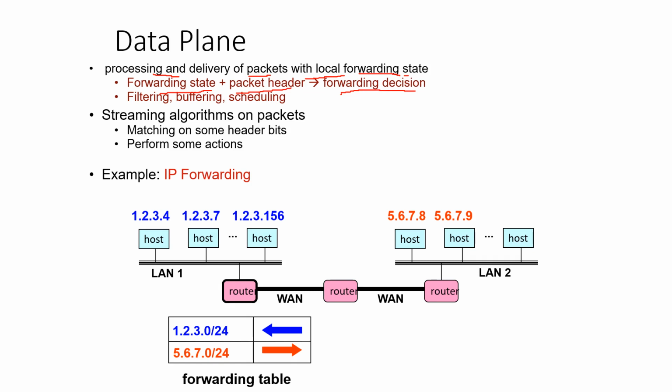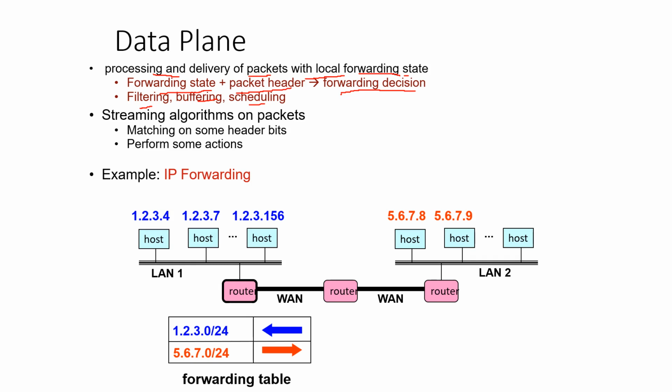Other activities are filtering, buffering and scheduling. All these are done at the bottommost layer, the data plane. Streaming algorithms on packets are also performed here. The aim of streaming algorithms is to redirect the packet to its appropriate path.